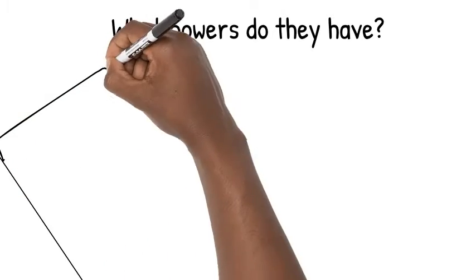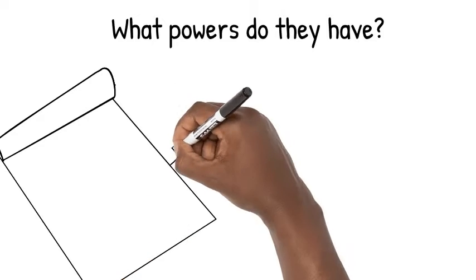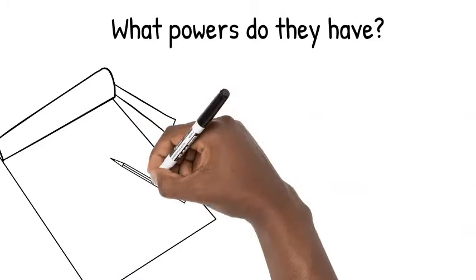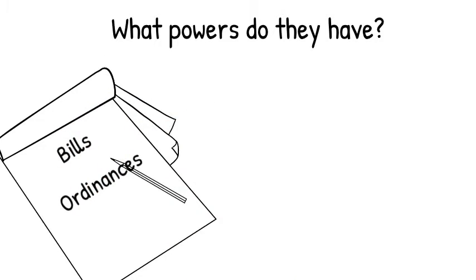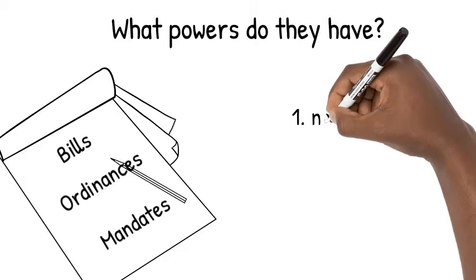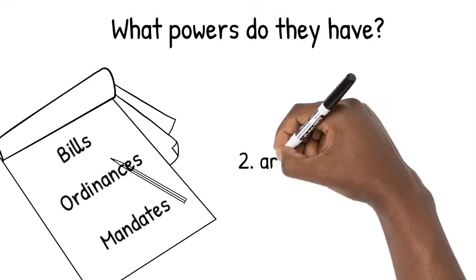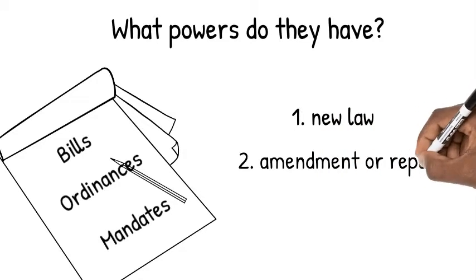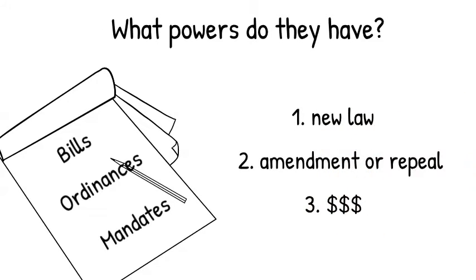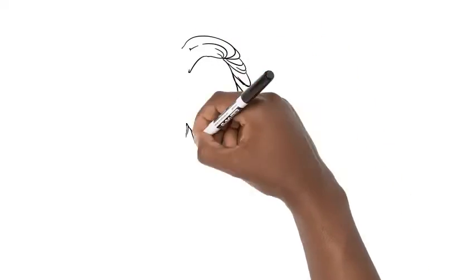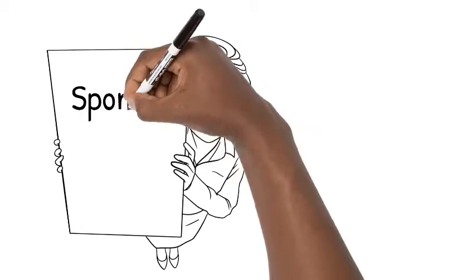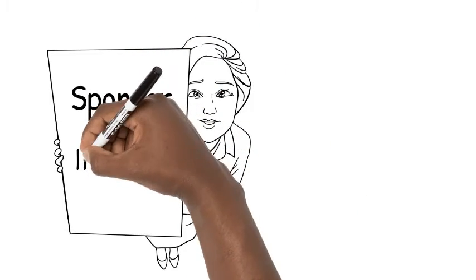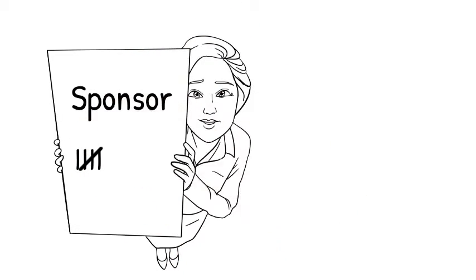One of the main powers of the City Council is the ability to create local policies that reflect the interests of the community. They are responsible for the creation of local bills, ordinances, and mandates that affect the day-to-day life of local residents. A council bill can be a proposal for a new law, an amendment or repeal of an existing law, or an appropriation of public money. When a bill is ordered or brought up by an individual member of the council, that member is listed as the sponsor of the bill. Council members sponsor bills that the rest of the council then votes on.